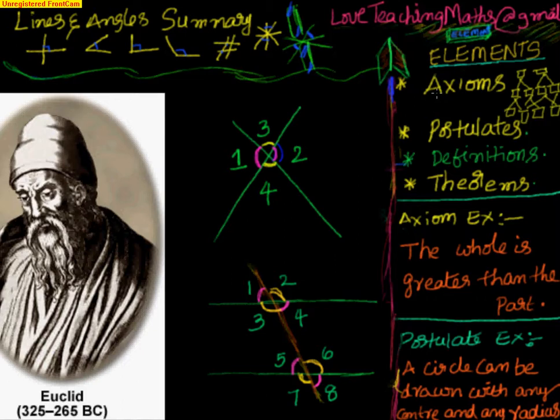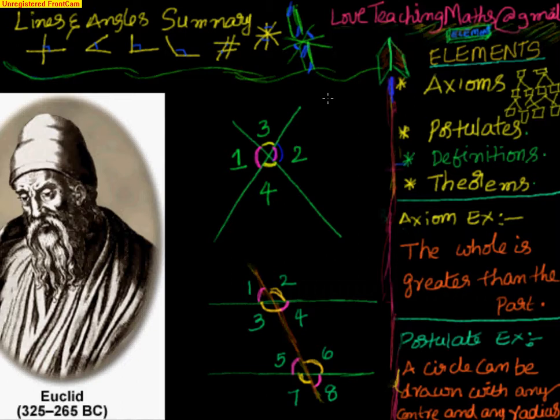What Euclid did is he used the axioms, postulates, and definitions to create some theorems. Then using those theorems again with the axioms and postulates, he created more theorems. In this way, he created around 456 chains, which is a very mammoth work. We should at least spend a couple of minutes to remember him for the great work he has done. So that's about Euclid, and we will move ahead.